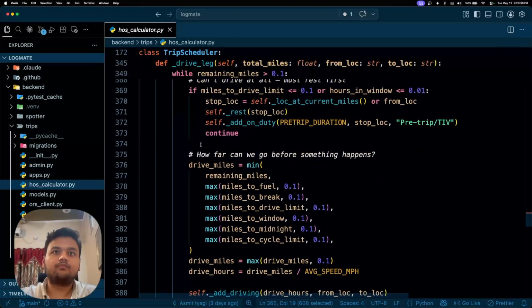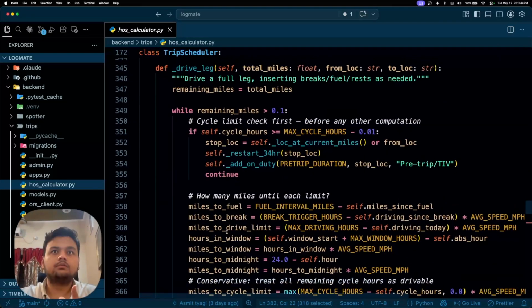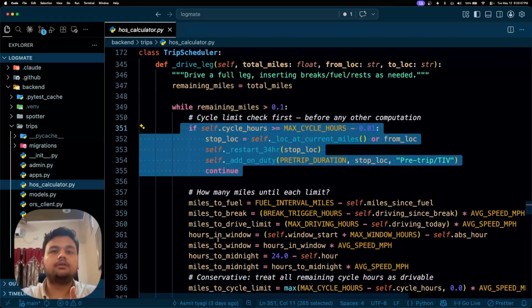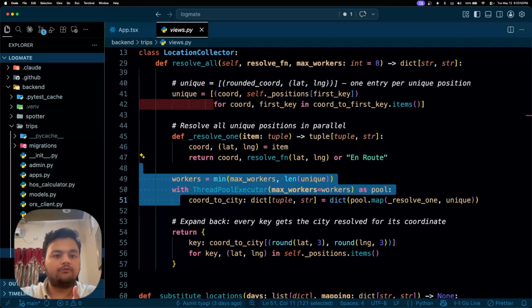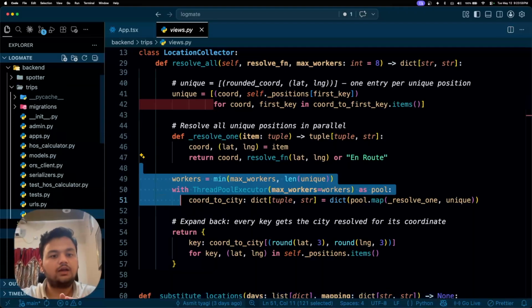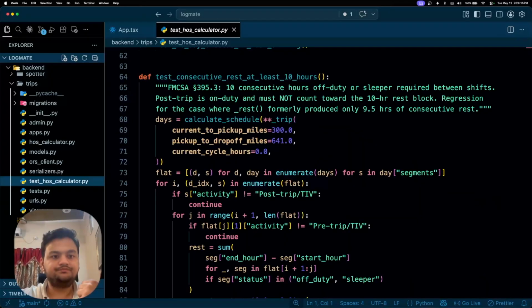Okay, all the logic is defined over here, and over here. This section handles the 34-hour restart logic. And one more thing: to make sure the scheduler stays correct as I iterate on it, there's a PyTest suite covering each FMCSA rule. And over here we have written some test cases. Yeah, I think that's about it.